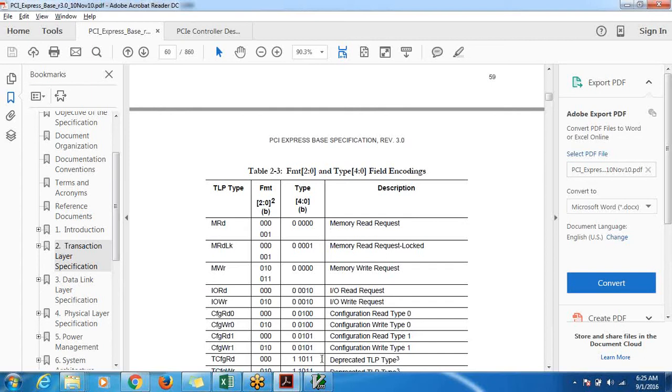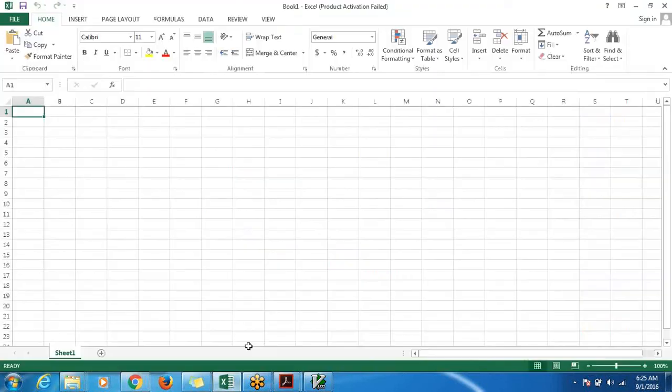If I take the PCI transaction layer, we'll divide this into multiple aspects, and we'll track it through a spreadsheet itself. It would be quite easy for us to track.